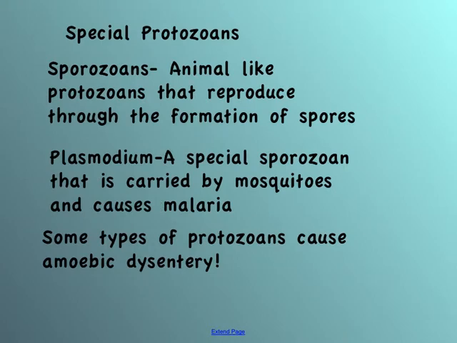There are a few different special protozoans that we'll talk about. We're going to talk quite a bit about spores, and we did in our last unit a bit too, but there are some protozoans that we call sporozoans that reproduce by using spores, just like we'll talk about with fungi. Plasmodium is a sporozoan. You've probably heard of the disease called malaria, and Plasmodium is the protozoan that carries malaria. It's found in mosquitoes, and when mosquitoes bite a person, they're infected with malaria.